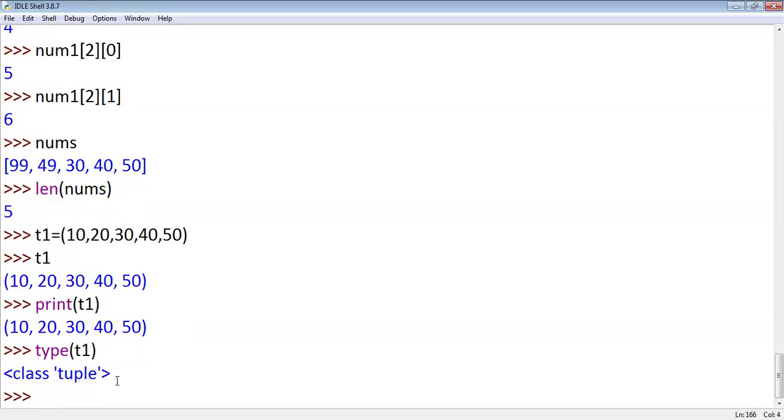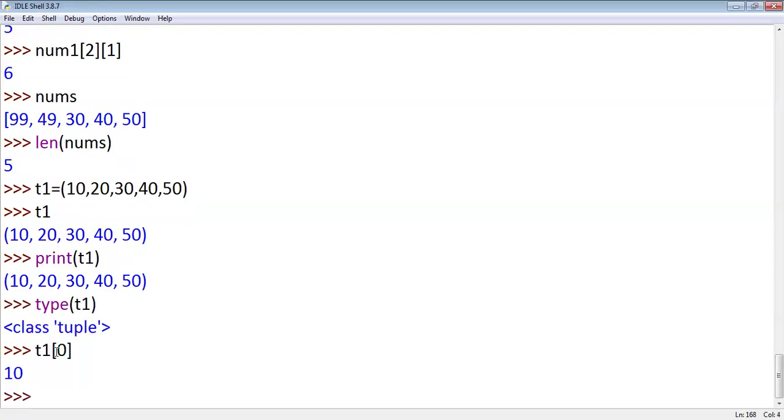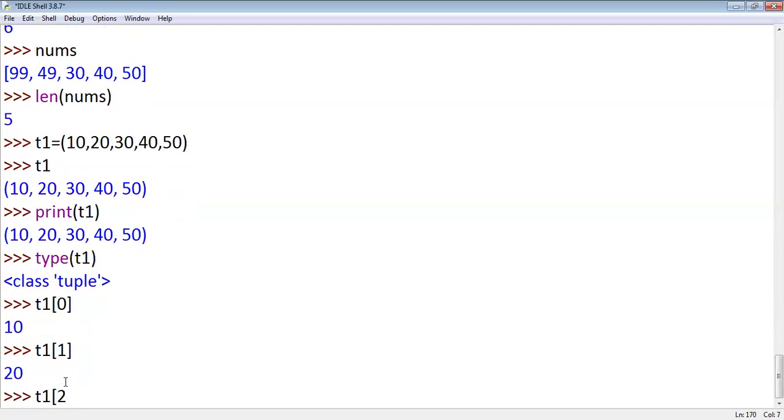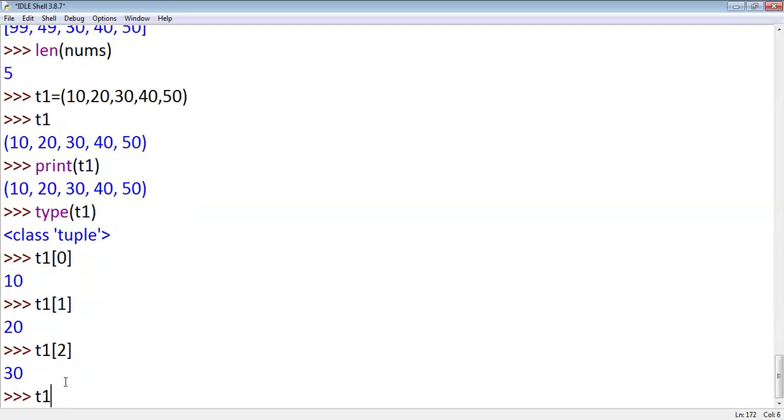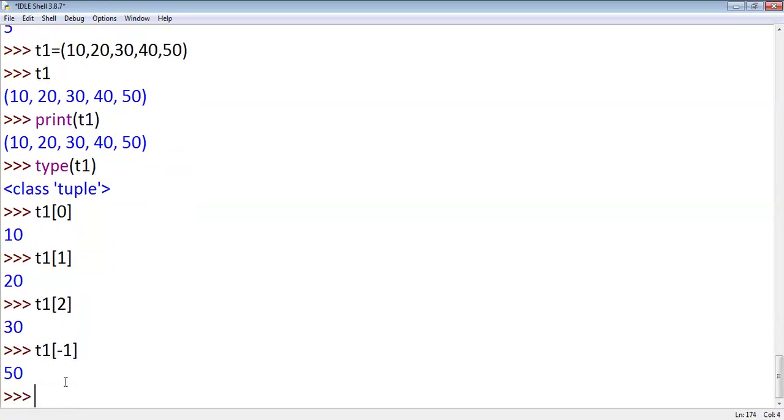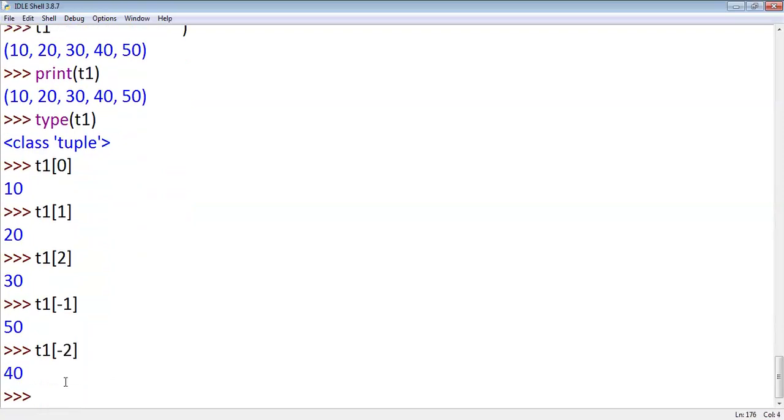Then we can access tuple elements with the help of index. See here, you have to use square brackets while accessing tuple members. So don't use parentheses, right? It is an important note. Now I want to access the second member. How to access the second member? T1 of 1, T1 of 2, like this. Similarly, T1 of -1, I'll get the last element. I want to print the last but one element. How to write? T1 of -2.